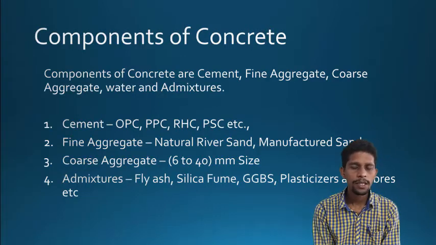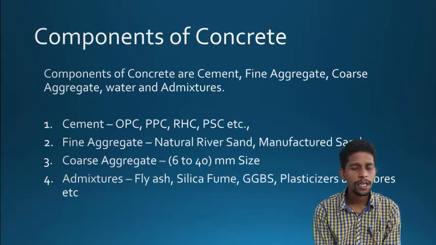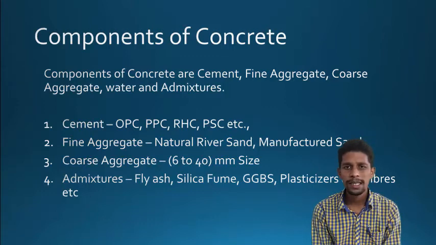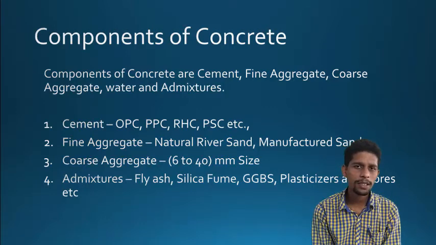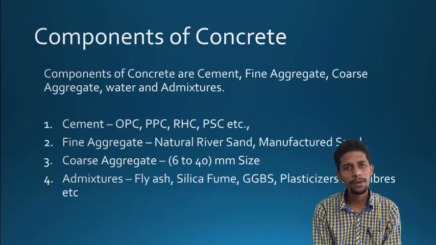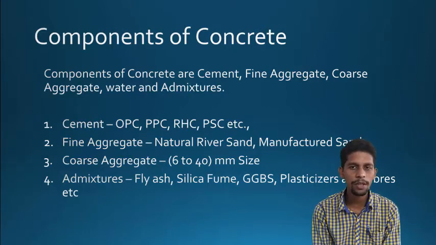So it is basically two types: natural sand and manufactured sand. The coarse aggregate basically has sizes ranging from 6 mm up to 40 mm. 6 mm or 8 mm is called baby chips, and 40 mm ballast stones. The most widely used sizes are 12.5 mm to 20 mm for all construction purposes.